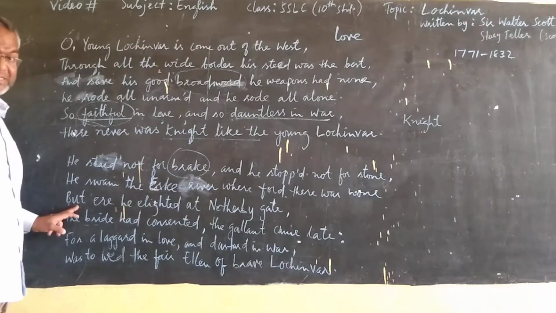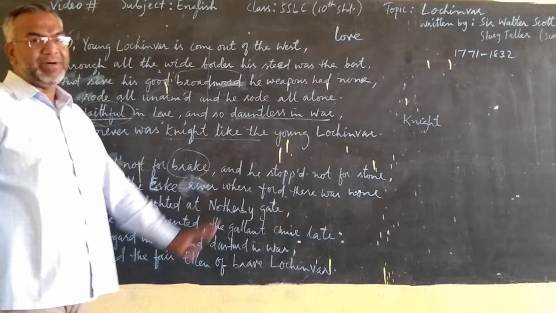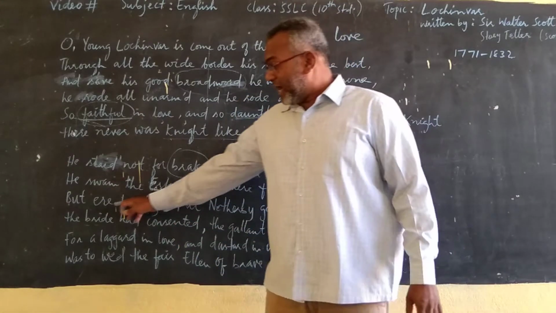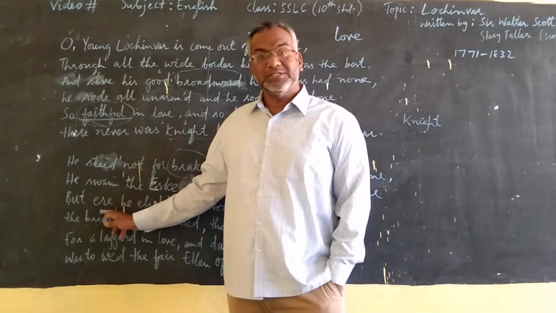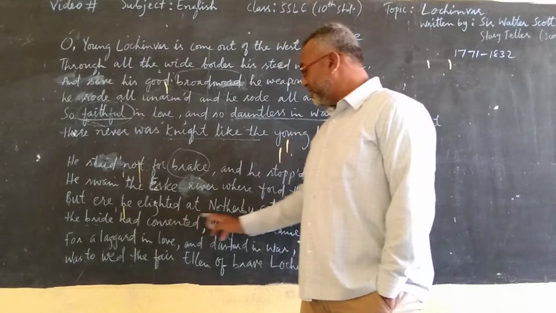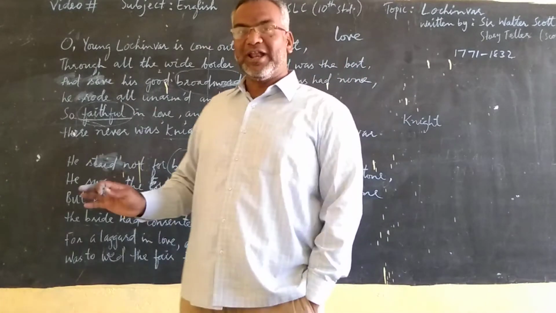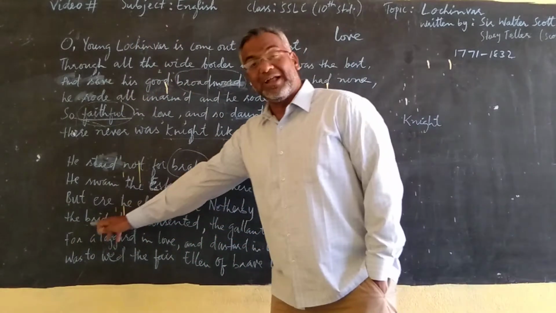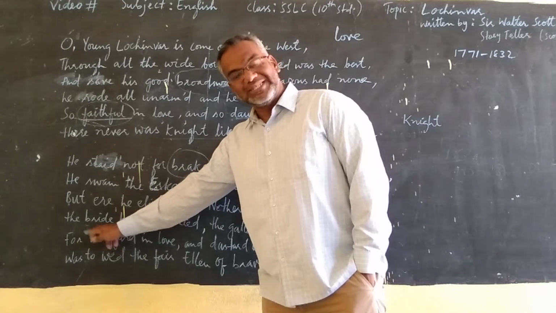And then, but ere he alighted at Netherby gate, there was a problem. Ere, E-R-E, means before. Before he alighted, before he appeared at Netherby gate. Netherby gate is a place in England. Before he arrived there was a problem. Something had happened already. What was that? The bride, the girl, the woman, his love.